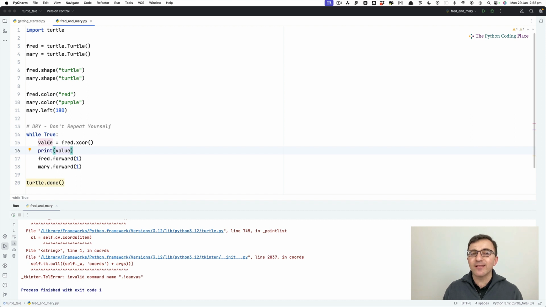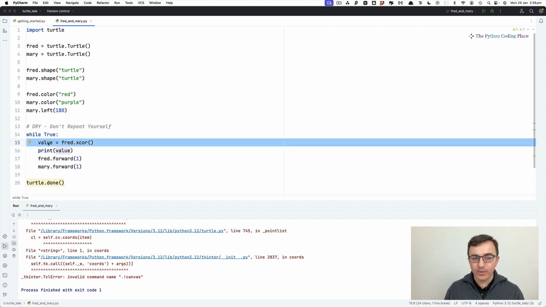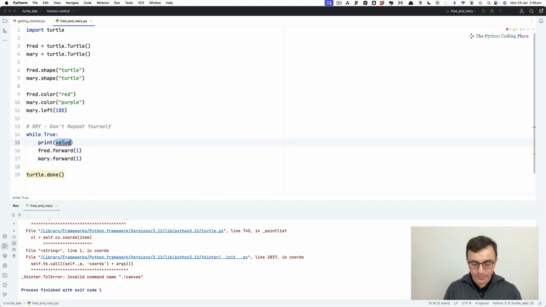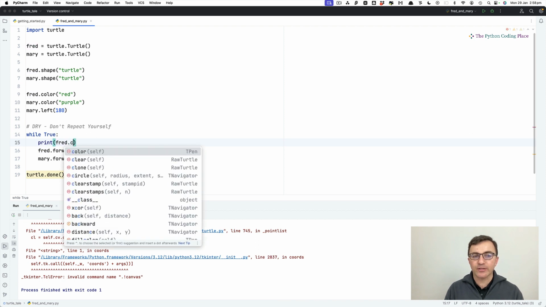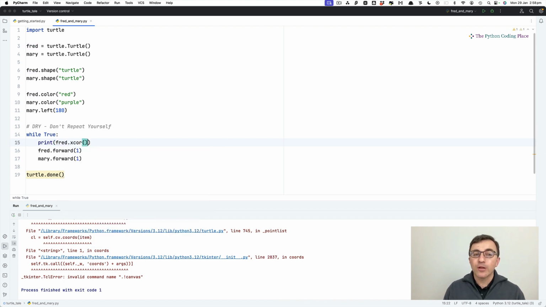Good. Incidentally, I do not need to do it this way. If I want, I can simply say print Fred.xscore. Notice these parentheses after xscore. We're starting to see the pattern. Everything I'm going to use the word function for, like color, like left, like forward, and like xscore, they need those parentheses to say, do this command now. Even when there's nothing in the brackets.